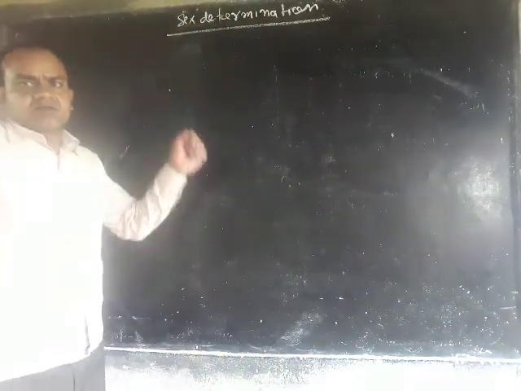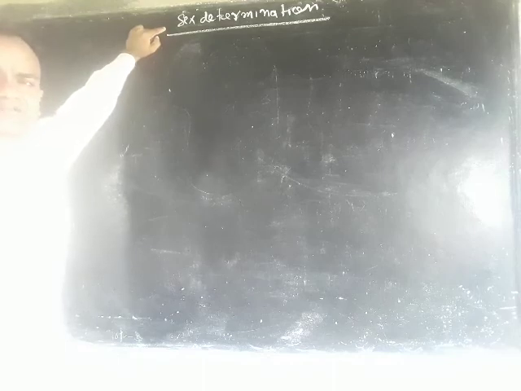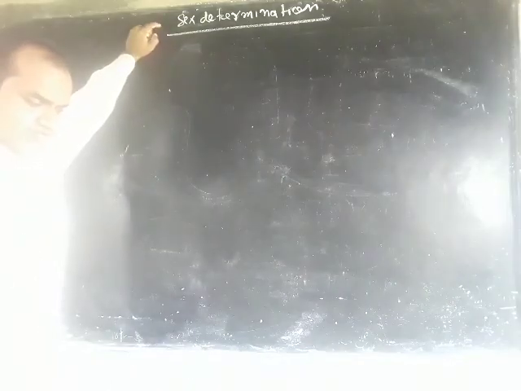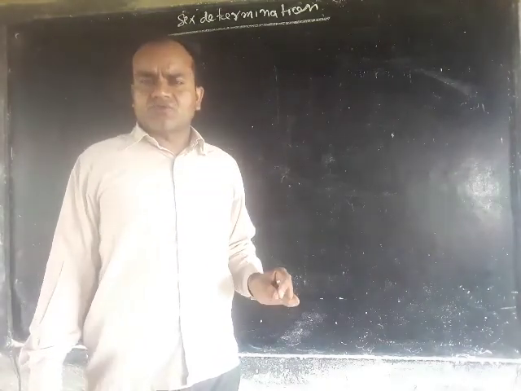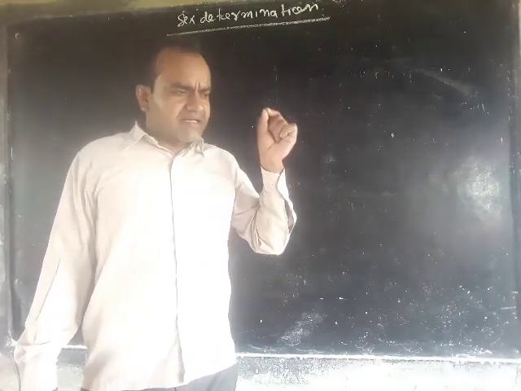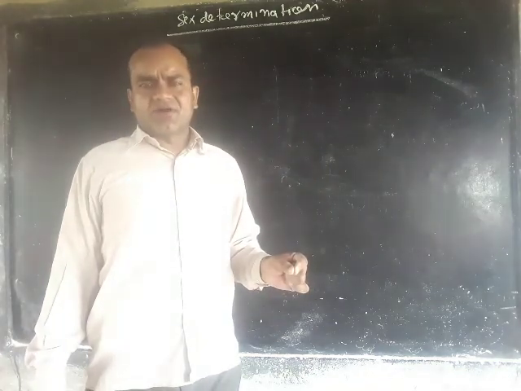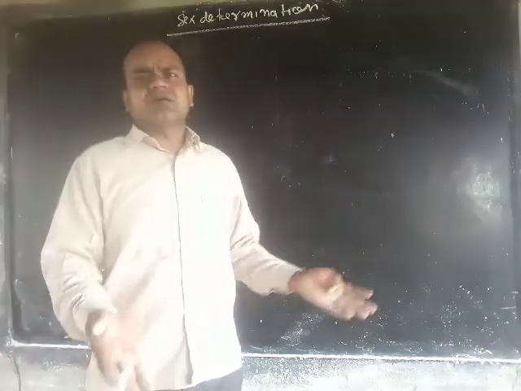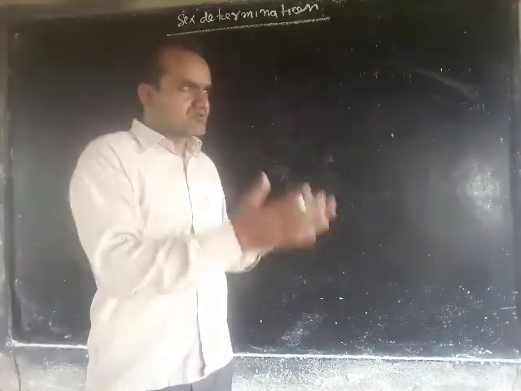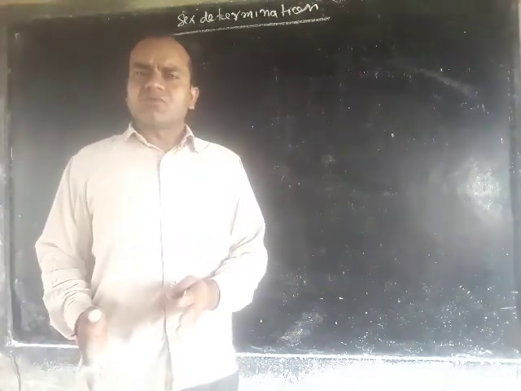Good morning. Today we will discuss the final topic of the heredity and evolution chapter, sex determination. You know that a gene is located on the chromosome, and at the time of gamete formation the chromosome number becomes half and goes into the gametes, into the sperms and ovums.